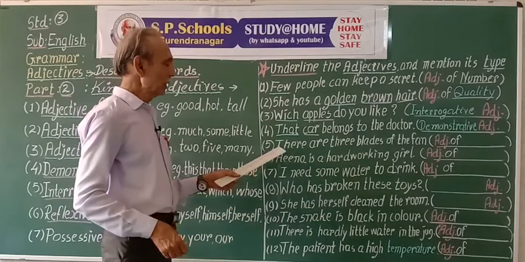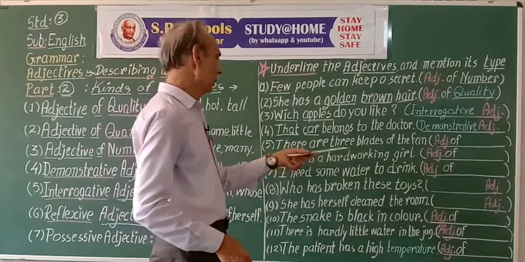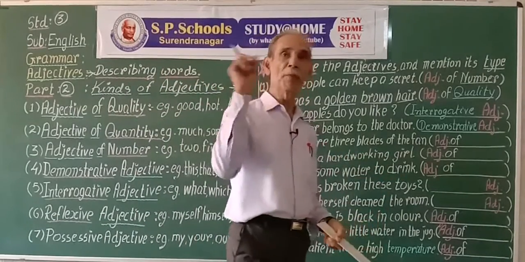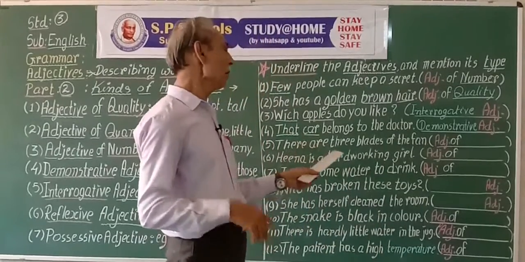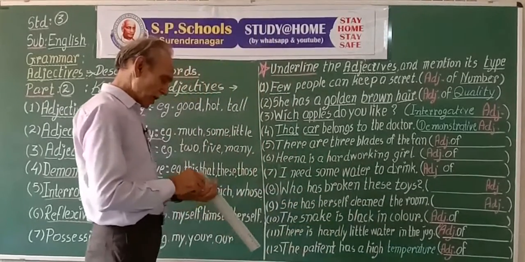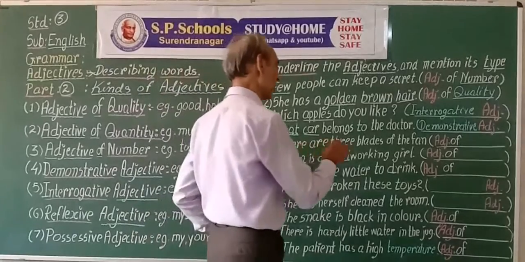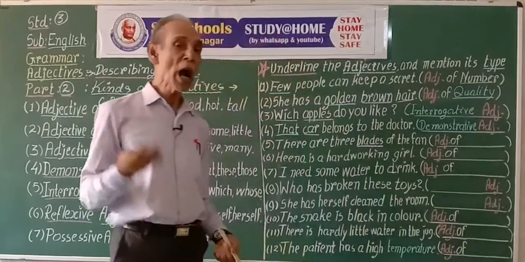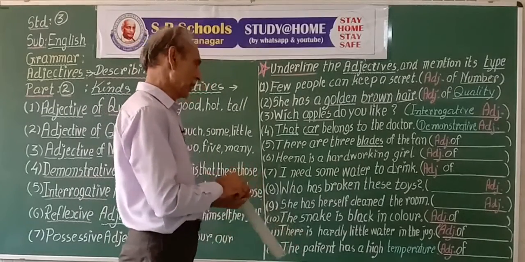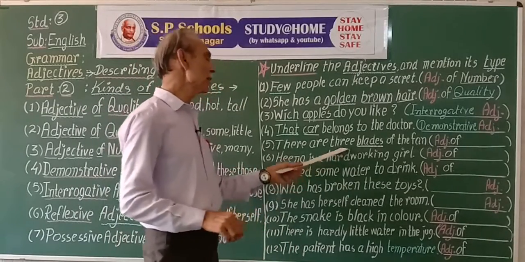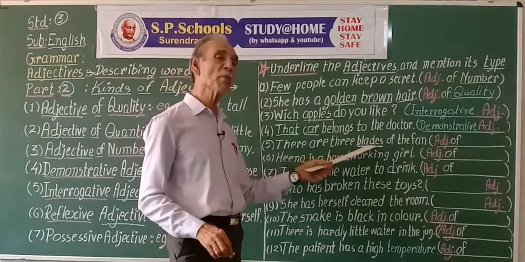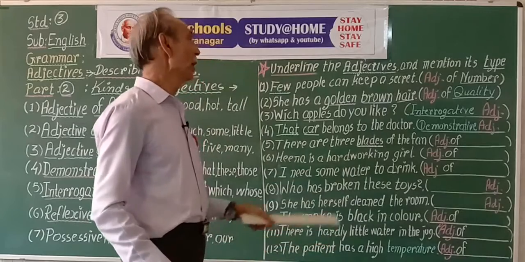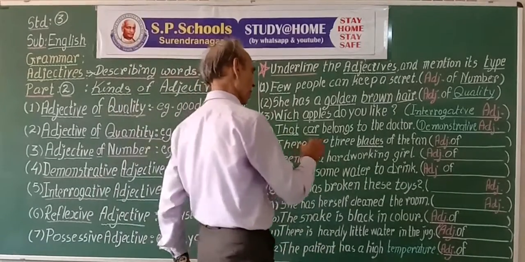Fifth one, there are 3 blades of the fan. Now here we have the naming word blades. Blades of the fan. How many? 3. So 3 is the number, says something more about blades. So 3 is the adjective of number.